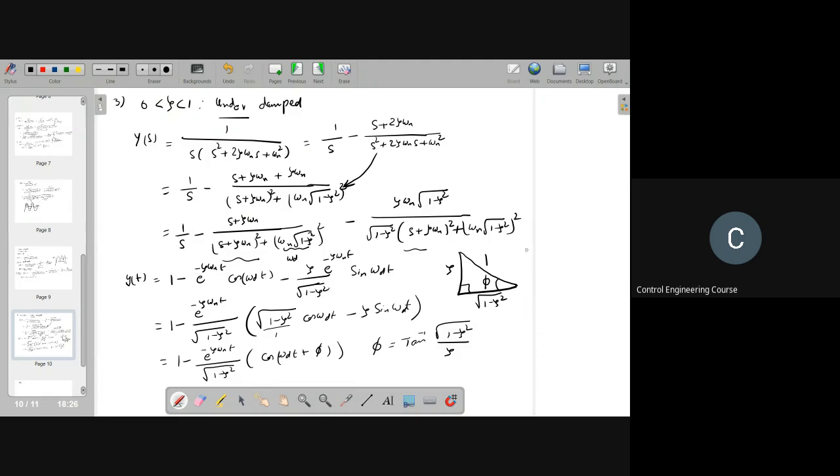Right. Then cos phi is equal to zeta and sin phi is equal to square root of 1 minus zeta square. Then this expression we can write as cos phi cos omega dt minus sin phi sin omega dt, right? Then this is equal to cos of omega dt plus phi. Is it clear?